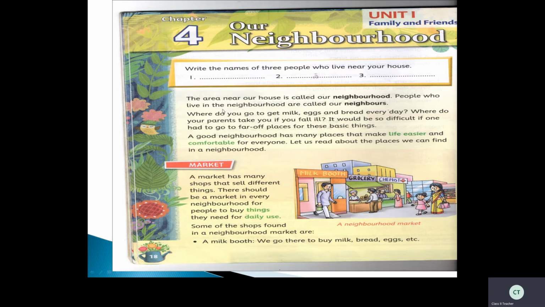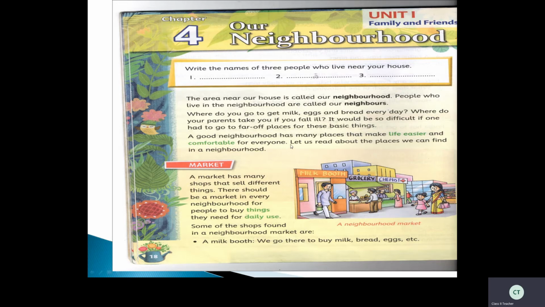Now, where do you go to get milk? Where do you go, children? And where do you go to get eggs and bread every day? So where do your parents take you if you fall ill? Where will they take you when you fall ill? Yes, very good, hospital. So it would be so difficult if you had to go to far off places for these basic things. For these basic things you can't go to far away places.